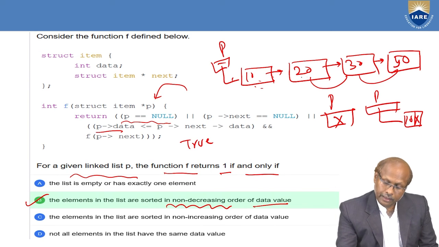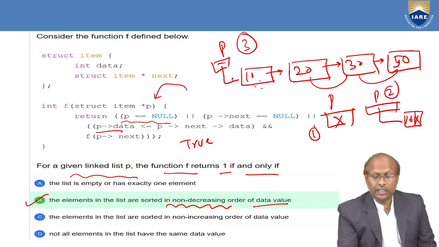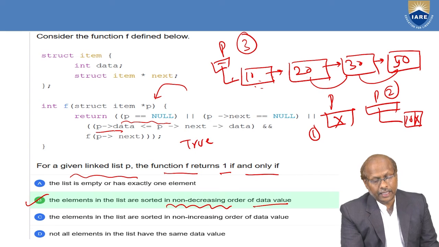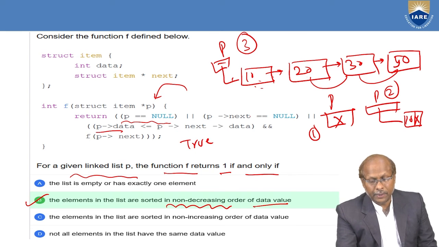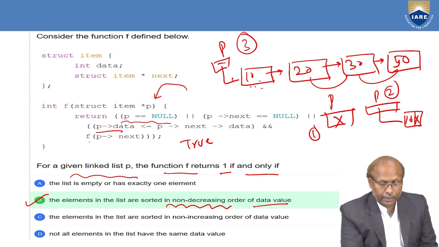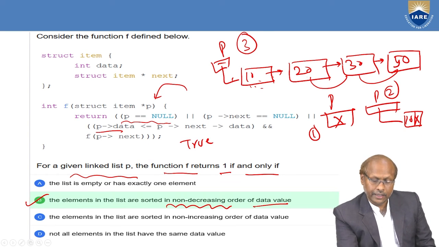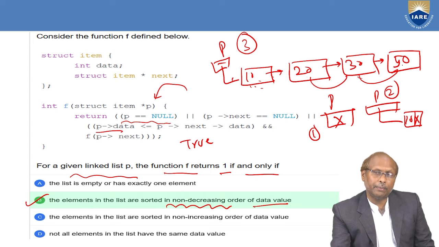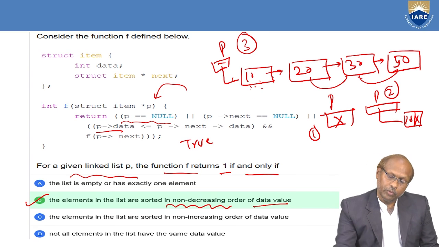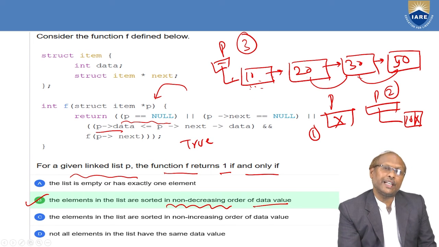Or the data is in the first case, second case, third case. In the third case, you are checking the data. P of data is less than P of next of data. That means 10 is less than 20. Then you are calling f, f is calling f. You are going to next. 20 is less than 30. Yes. Again going to next. 30 is less than 50. Yes. So whenever this type of scenario comes, it will return true.